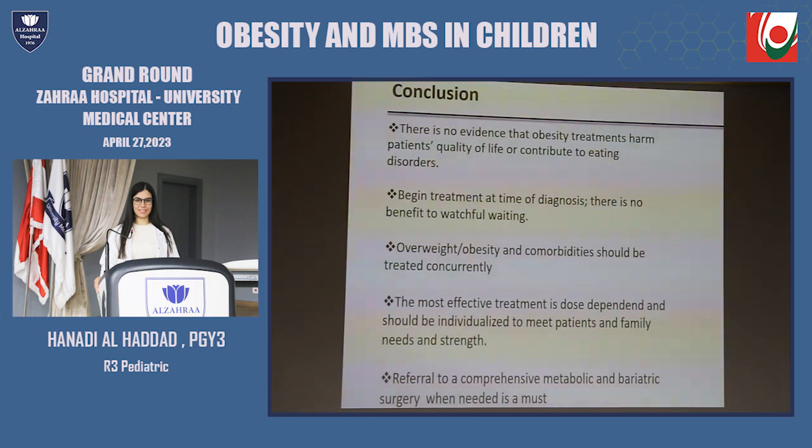Overweight, obesity, and comorbidities should be treated concurrently in children. The most effective treatment is dose-dependent and should be individualized to meet the patient's and family's needs and strengths. Referral to a comprehensive metabolic and bariatric surgery program when needed is a must.